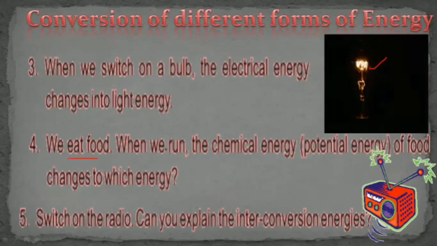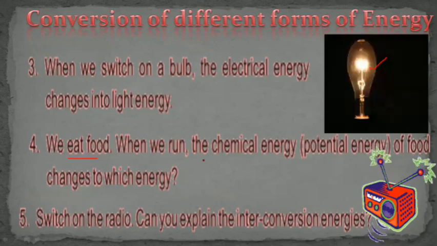When we eat food and we run, the chemical energy, which is a stored potential energy, is changed into which type of energy we have seen previously? Yes, that is heat energy, and mechanical energy, like the working of our body, and in the form of growth.